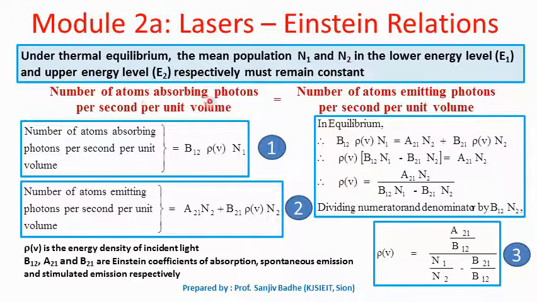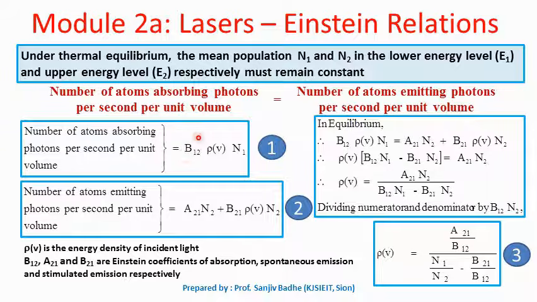Now how do we calculate the number of atoms going from the lower energy level to the higher energy level? The number of atoms absorbing photons per unit time per unit volume will be directly proportional to the number of atoms available in the lower energy level, so the population of the lower energy level N1, and it will also be proportional to the density of photons incident. More photons incident means more atoms will absorb the photons and go to the higher energy level. So the number of atoms going from the lower to the higher energy level is directly proportional to the density of incident photons and the number of atoms available in the lower energy level.